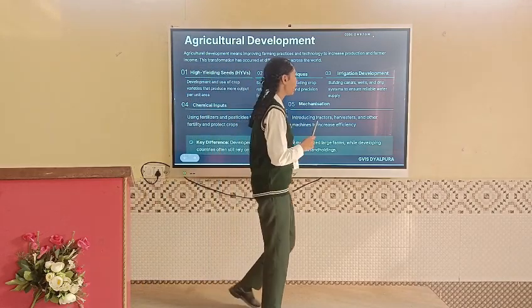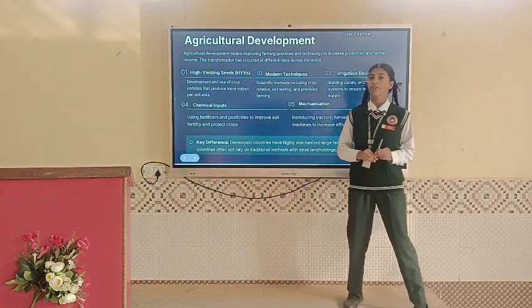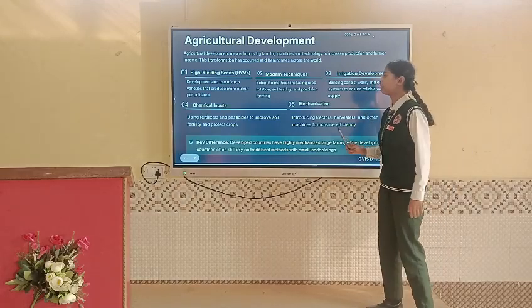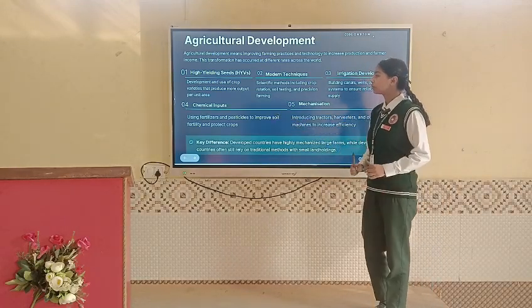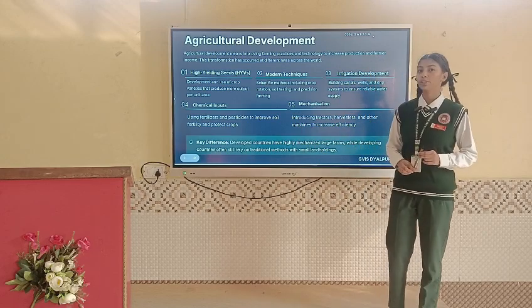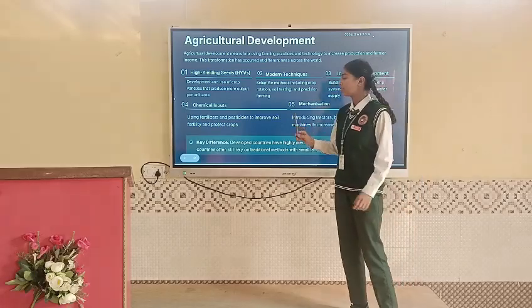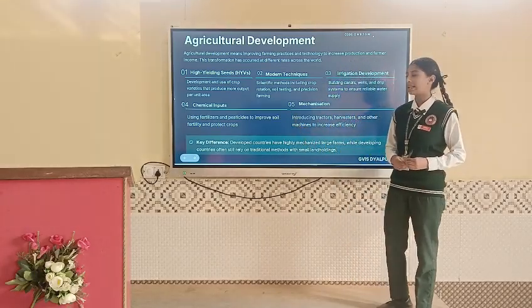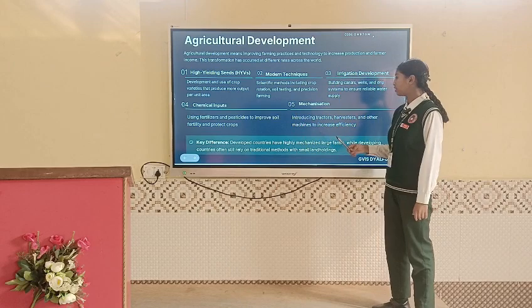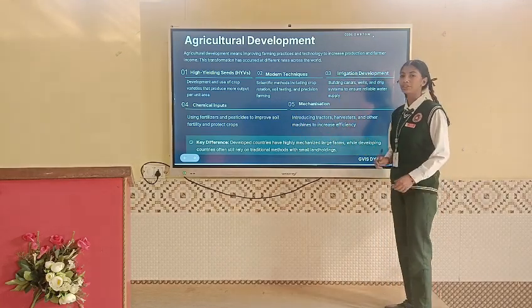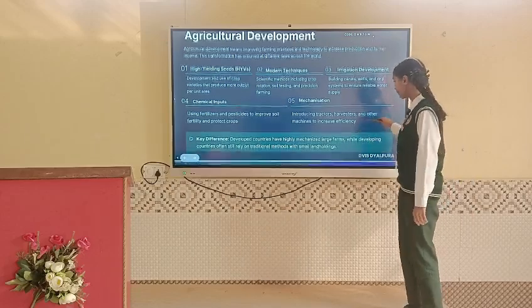Third is irrigation development. We can build canals, wells and adopt drip irrigation system to develop irrigation. Fourth is chemical inputs. We can use fertilizers to enrich the soil and improve soil fertility, and pesticides to protect our crops from pests. Fifth is mechanization. We can use tractors, harvesters and other machines to increase the efficiency.